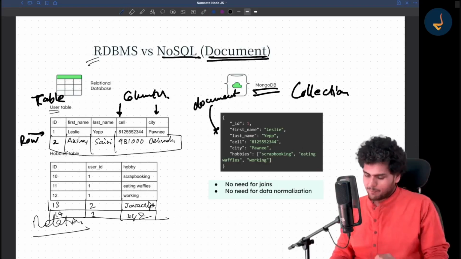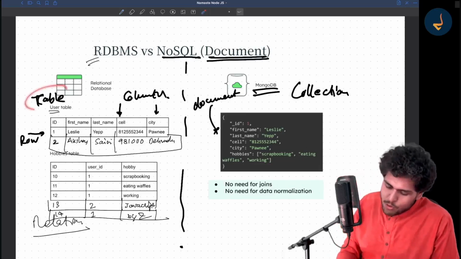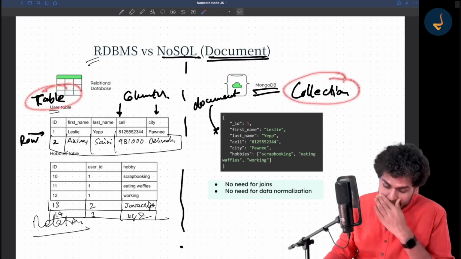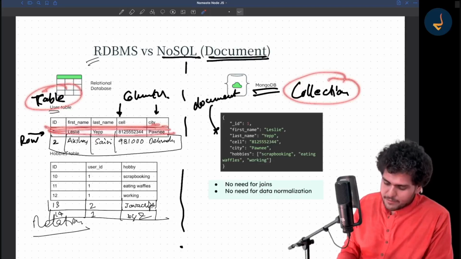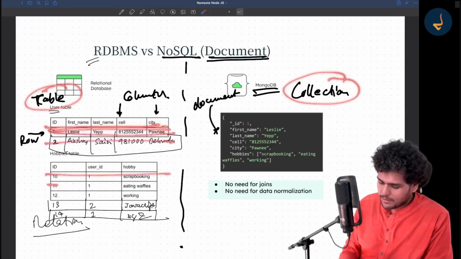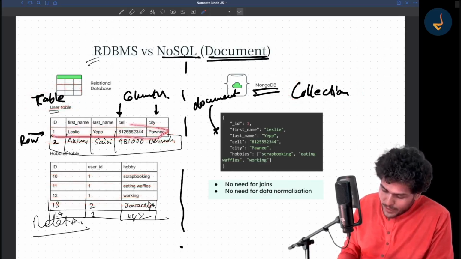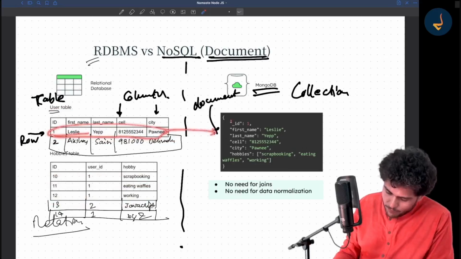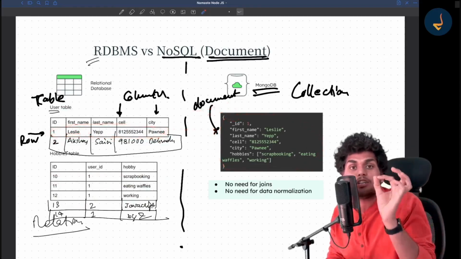So basically, if I talk about the relational database, you have a table. Similarly, you have a collection over here. In a table, you have different rows. This is one row, this is a second row, and so on. Similarly, for storing one row, it is stored in this format, and this is known as a document.